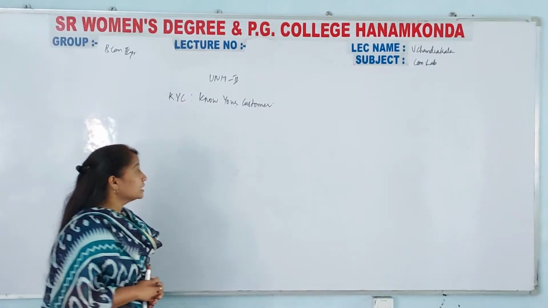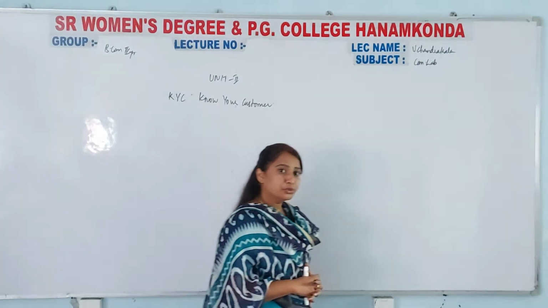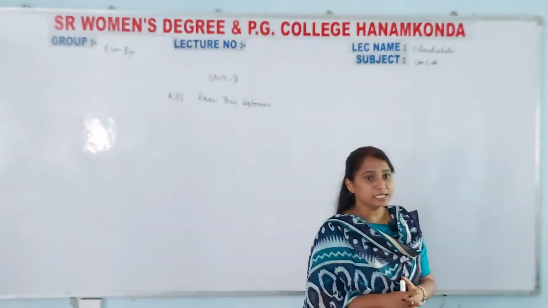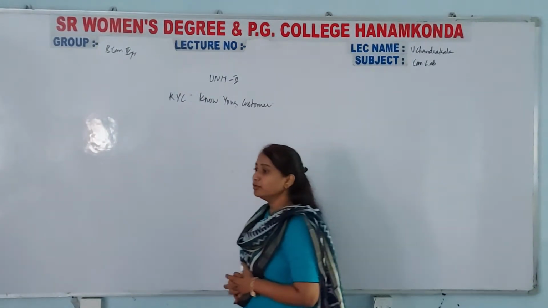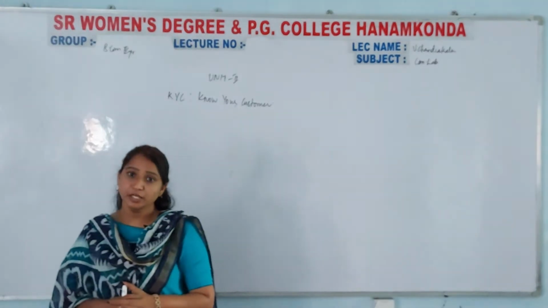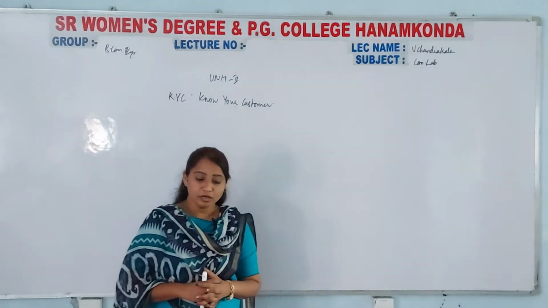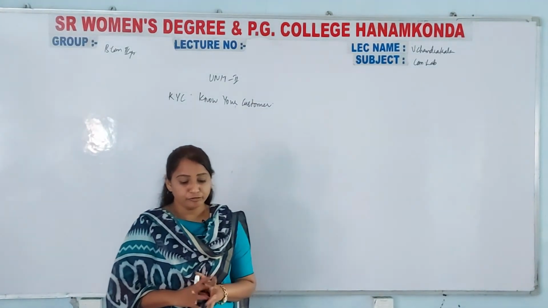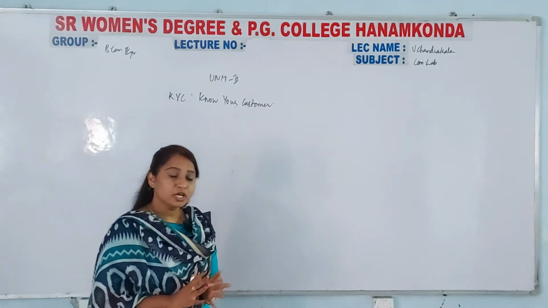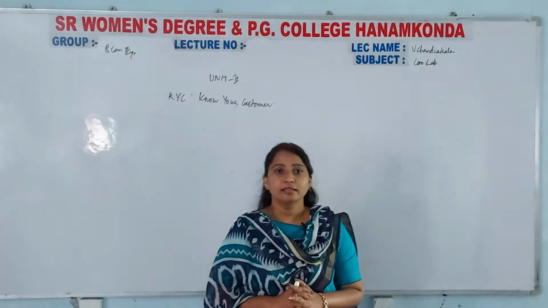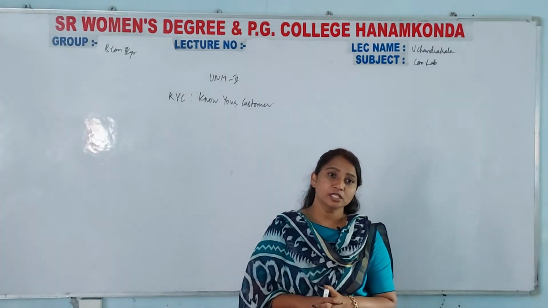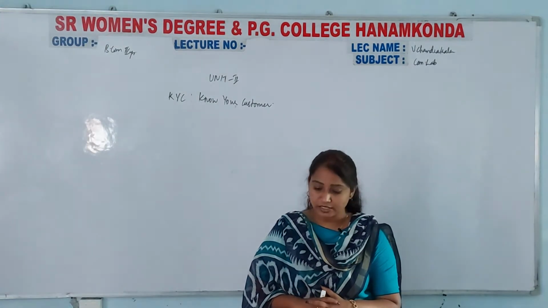That's the reason the bank will issue you a know your customer KYC form, in which you will have n number of details to be filled by you. Your signature, your identity proofs, your address proofs, your photographs. Likewise, there are n number of things involved in this KYC.